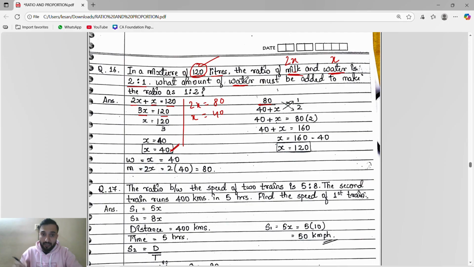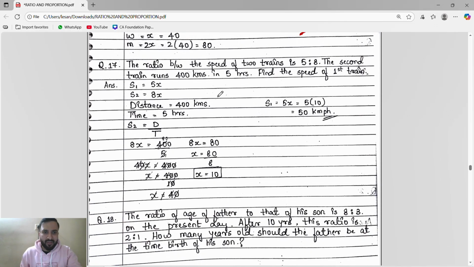What amount of water must be added? I will say x amount of water must be added. So we will do plus x. X amount of water must be added to make the ratio 1 is to 2. Because we know the ratio is milk by water. So milk we got 80, right? 80 by water we got 40. So water is the denominator, 40 plus x. Then we'll solve this. We'll get x as 120. So the answer is 120 amount of water must be added.